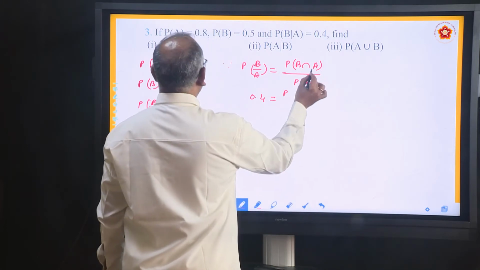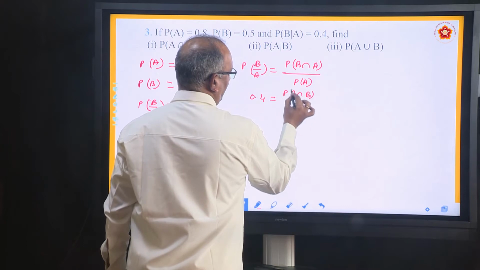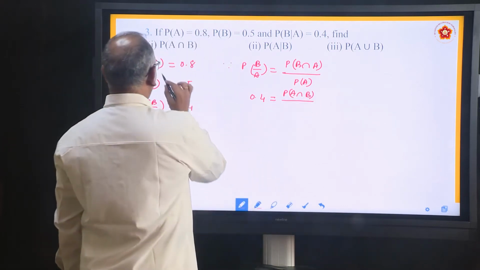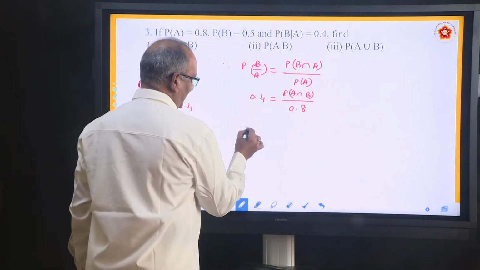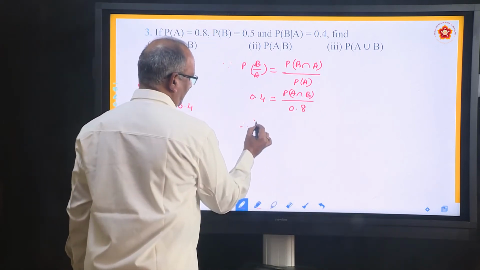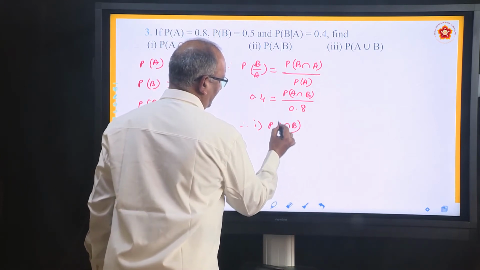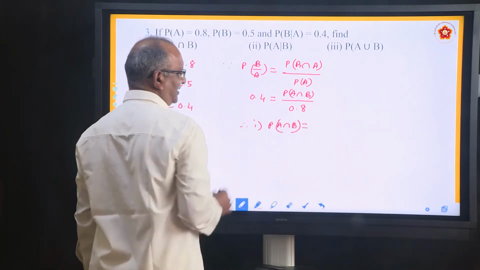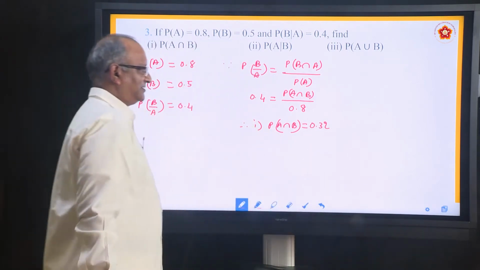Whether you write B intersection A or A intersection B, both are the same. What is P(A)? 0.8. As a result, we can conclude that the first one, P(A intersection B), is equal to 0.8 into 0.4, 0.32. This is the first answer.